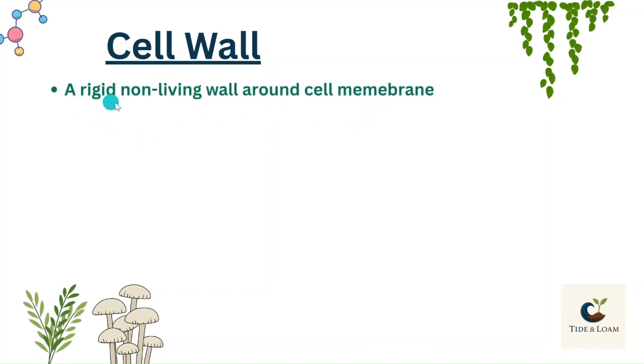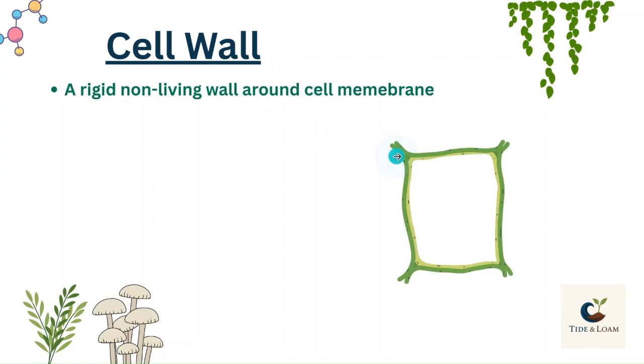A cell wall is a rigid non-living wall around the cell membrane. So cell wall is a structure which is rigid, which means hard, and non-living, around the cell membrane. This is the figure of cell wall. As you can see here, cell wall is a hard structure surrounding the cell membrane. So the cell and cell membrane are inside the cell wall.